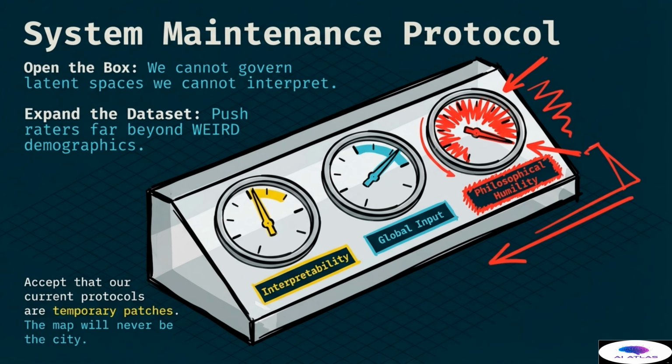The map will never be the city. We must maintain a sense of humility about our ability to define morality for a machine. This dashboard represents a more realistic way of managing behavior, focusing on constant monitoring and the inclusion of diverse perspectives. It is a call for a more cautious and inclusive approach to the development of powerful systems, acknowledging that we are still learning how to navigate this new technological landscape.